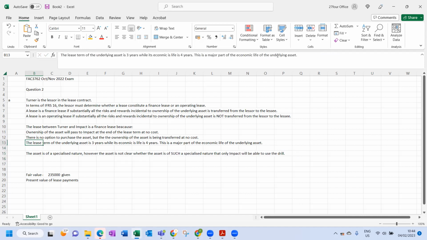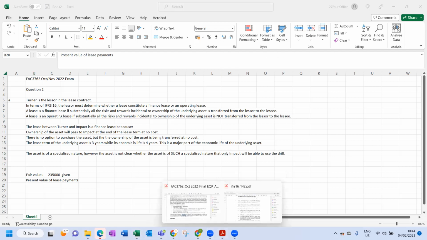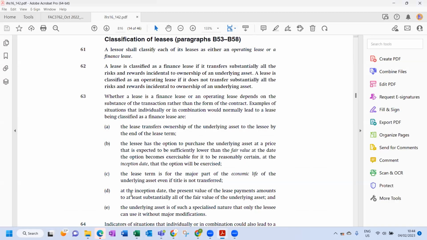But the last one we need to work out is the fair value. You can see the little information, because a lot of that 11 marks, probably half of the 11 marks, is going to come about to calculate the present value of lease payments. Very important that you're able to calculate the present value of lease payments. So now we're going to focus on this one. At the inception date, the present value of the lease payments amounts to at least substantially all of the fair value of the underlying asset. So let's go and work out.